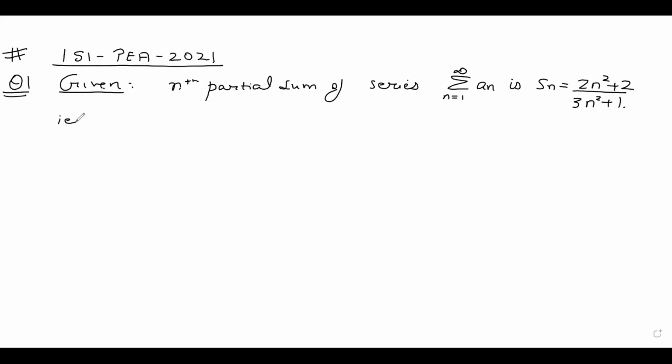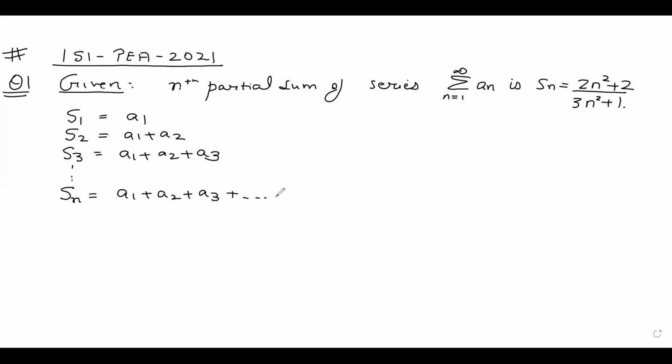First of all, you should understand the concept of partial sum. I can write S1 is nothing but A1, S2 is equal to A1 plus A2, S3 will be equal to A1 plus A2 plus A3. These are all partial sums. So my Sn will be A1 plus A2 plus A3 plus dot dot dot An. These are all partial sums.